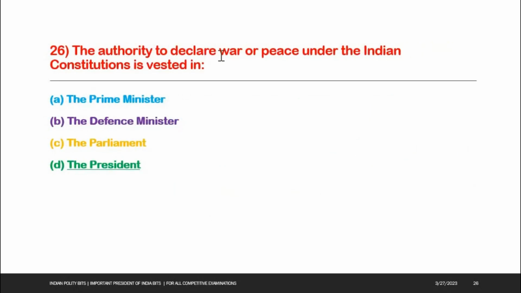Next one, the authority to declare war or peace under the Indian Constitution is vested in. Options: A. Prime Minister, B. Defense Minister, C. The Parliament, D. The President. Option D is the right answer, the President.